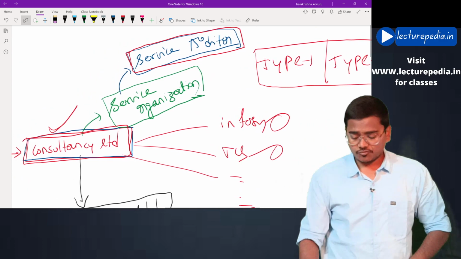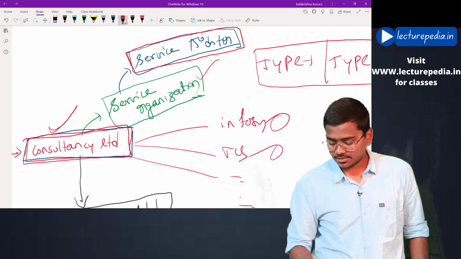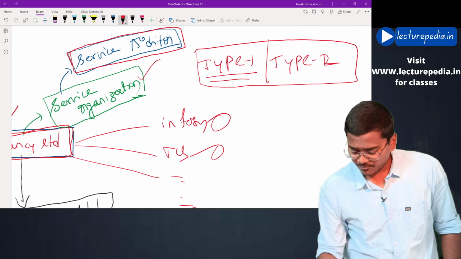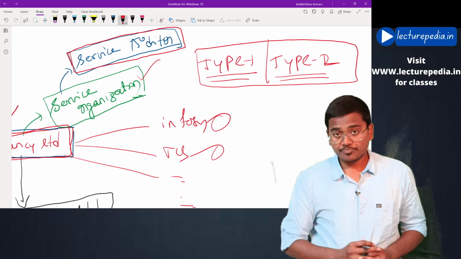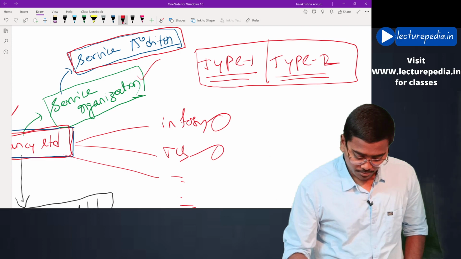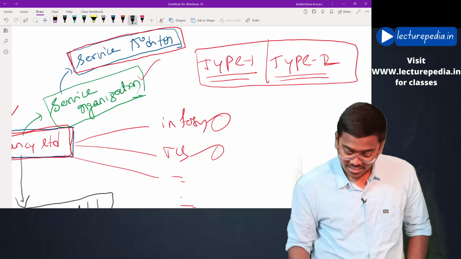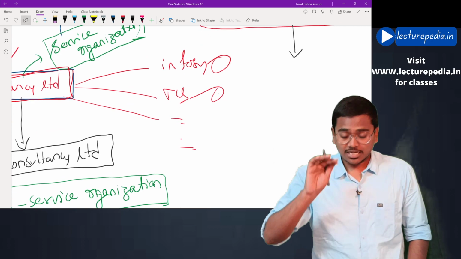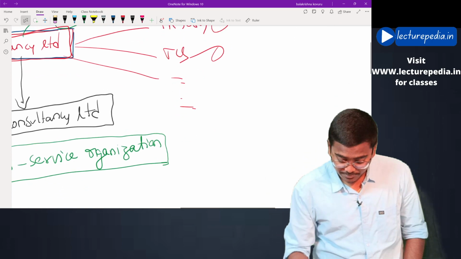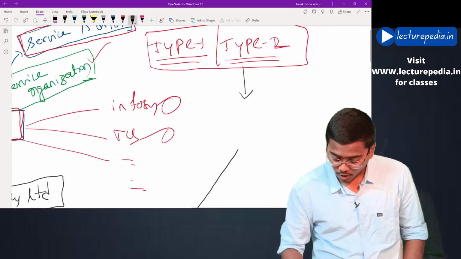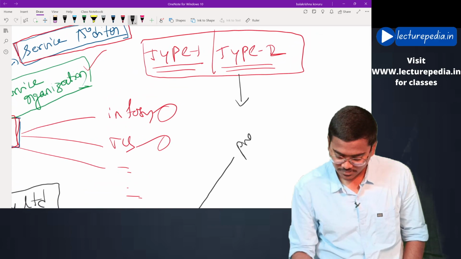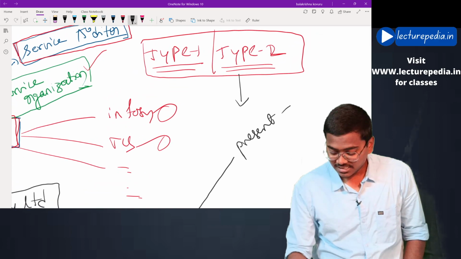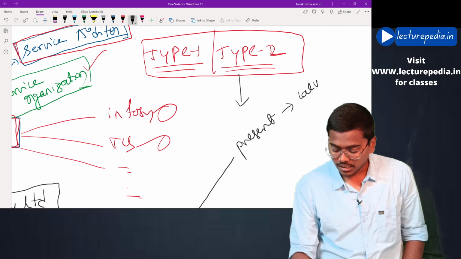The service auditor of the service organization has given either a type 1 report or a type 2 report. Now, in this type 1 report or type 2 report, if the information relating to internal controls of the sub-service organization is also present, then it will be known as a carve-in report.